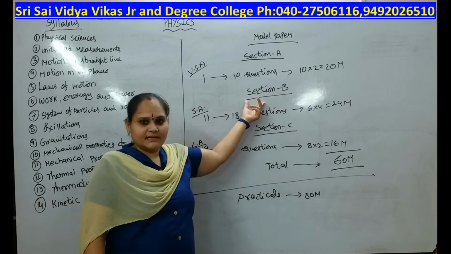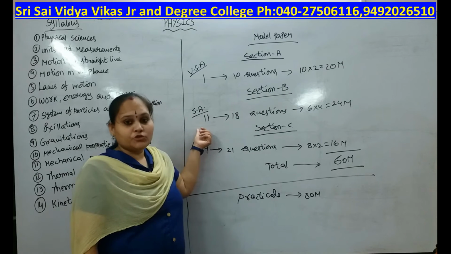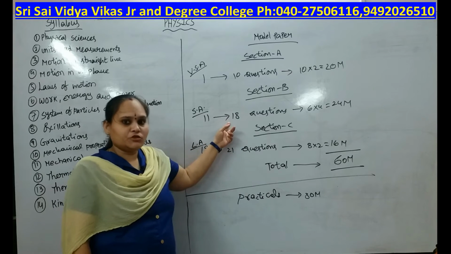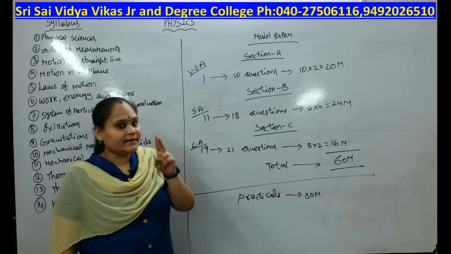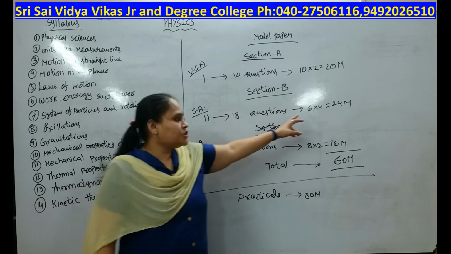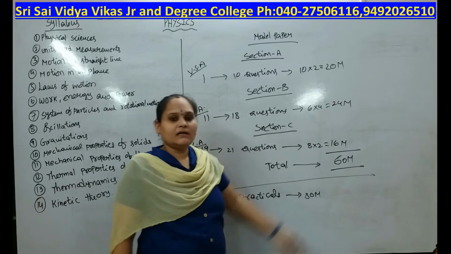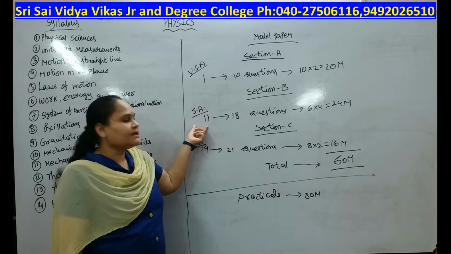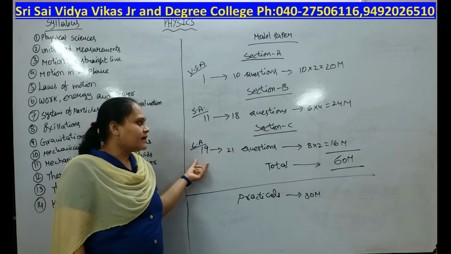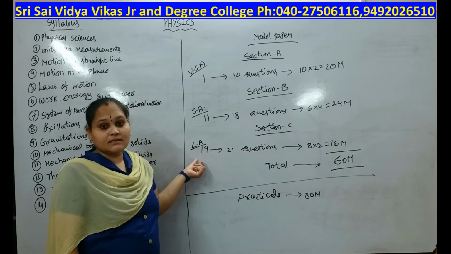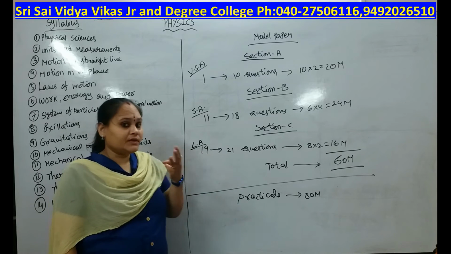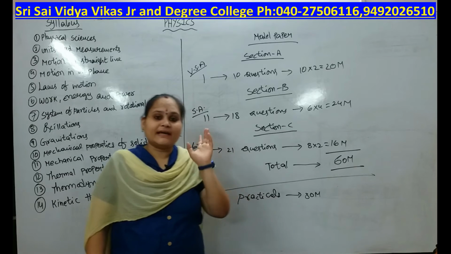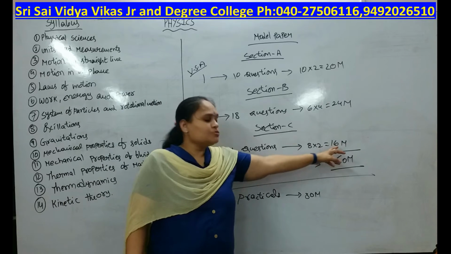Section B contains a total of 8 questions, that means questions 11 to 18. Of these 18 questions, we can write just 6 questions. Each question carries 4 marks. 6 fours are 24 marks. These are the very short answer section A, and section B contains short answer questions, and section C is our long answer section. In this section, we have 3 questions. We can write mostly 2 questions. Each question carries 8 marks. Total 2 eights are 16 marks.